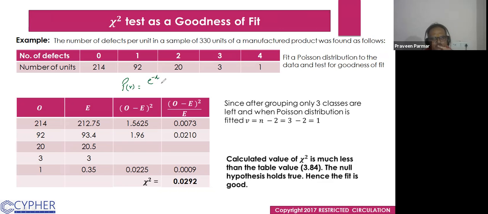I am forgetting that formula a little bit, so let me just see that formula, the Poisson distribution, because I have not taught the theoretical part for a very long time.